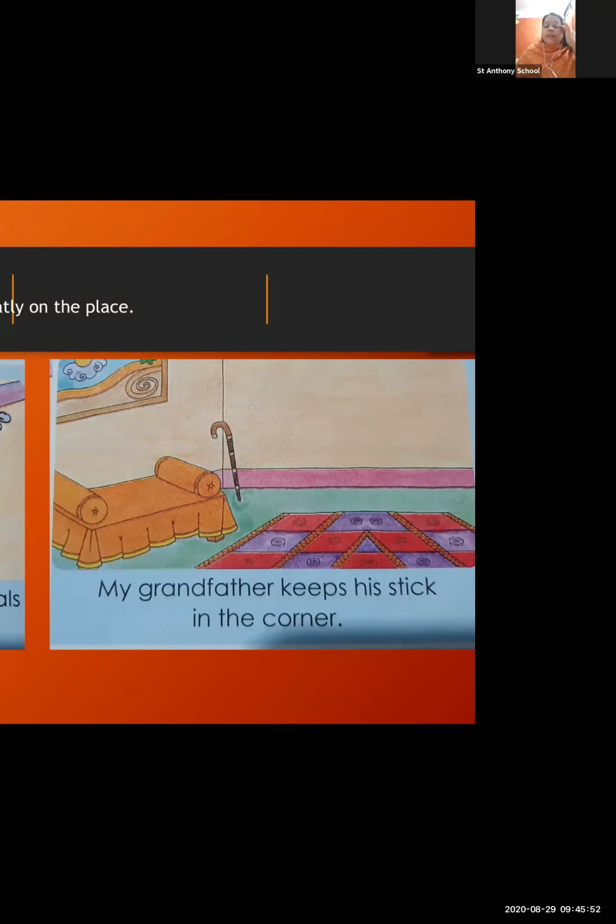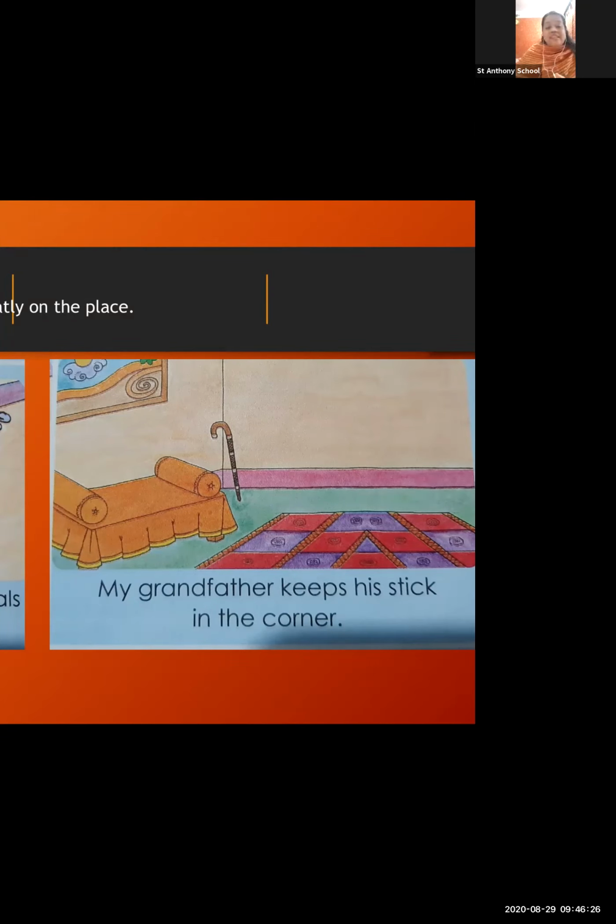They start forgetting things very quickly. Okay, so what the other members of the family are doing, they are keeping their things in one place so that they can find them very easily. Okay, in the girl's house, the grandfather's stick is kept in one place only, in that corner, so that whenever grandfather wants to go out, he can take his stick very easily. Okay, he can take his stick easily and go out. There is no need of searching for the stick.